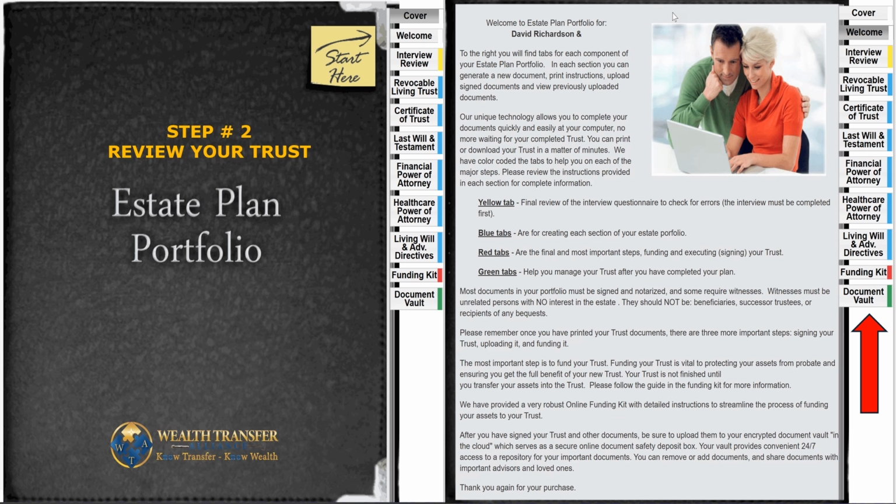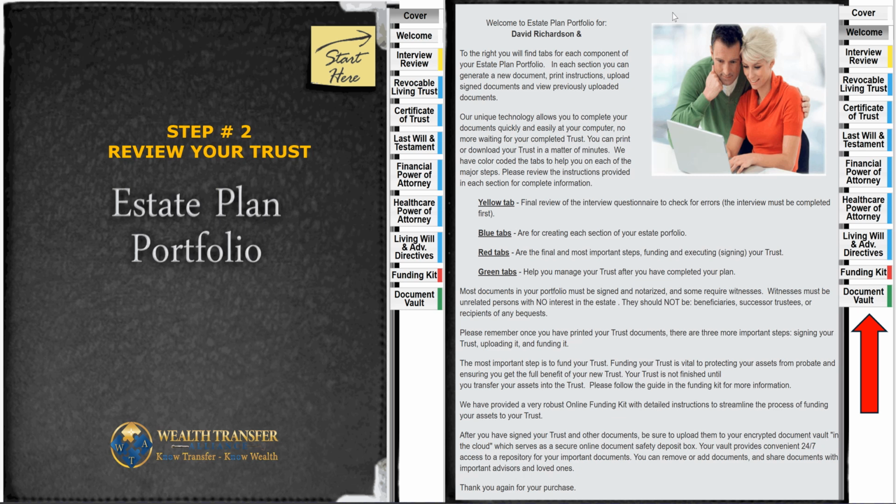So all this information that you see is exactly what you're going to see when you go through the 4 steps that we're talking about. It's just 4 steps, and you're complete. Now your revocable living trust is established, and your legacy is already in the vault. Should you transition or become incapacitated and can't think, do whatever you need to do in order to maintain your livelihood, then it's going to be already taken care of by you and put into your vault, and only you and the person that you designate can go in and out of your vault to make changes or to update information that you have in your vault.